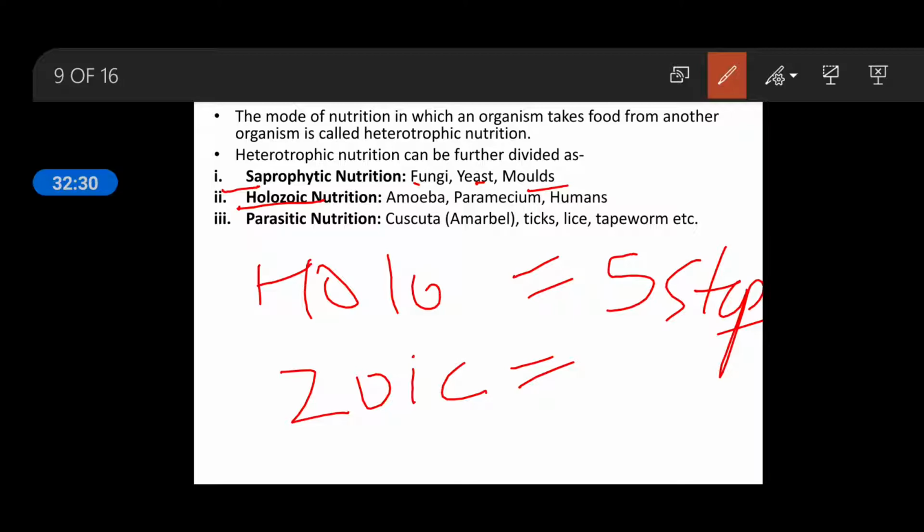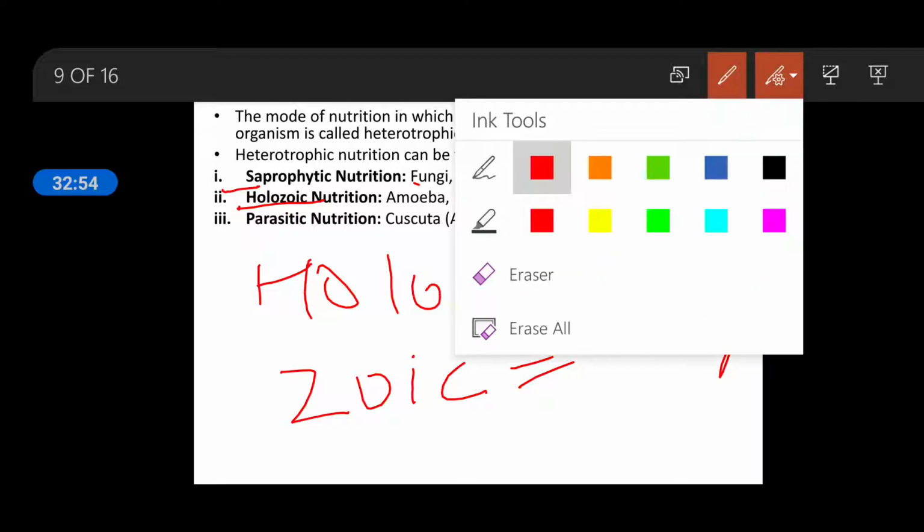Ectoparasites: ticks and lice are also ectoparasites. These are present on the body of the animal. And tapeworm and liver fluke are internal parasites. So endoparasites are present inside the body and derive their nutrition from the organisms.